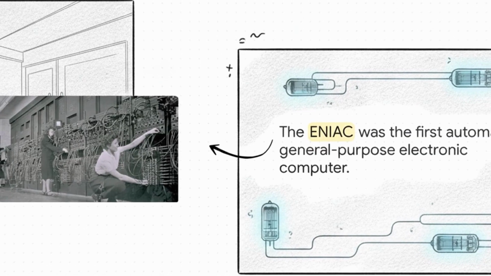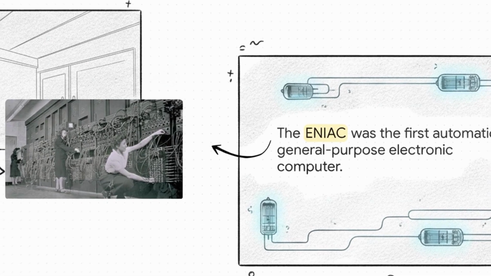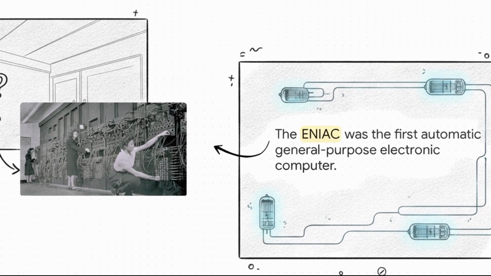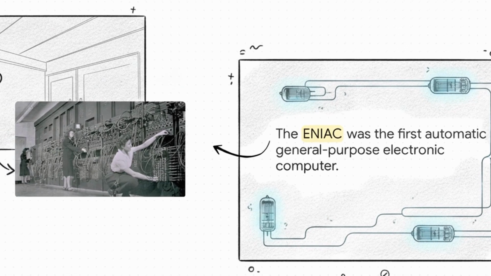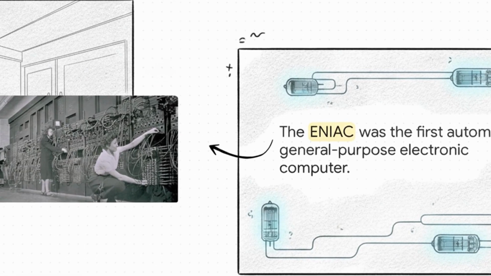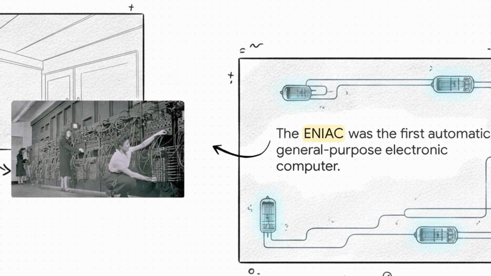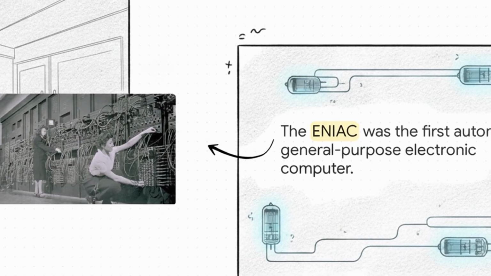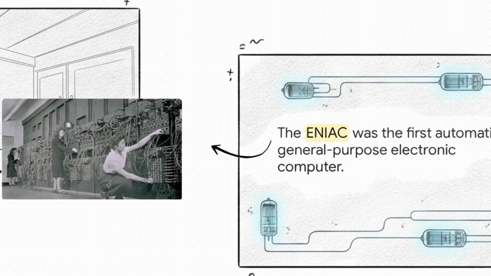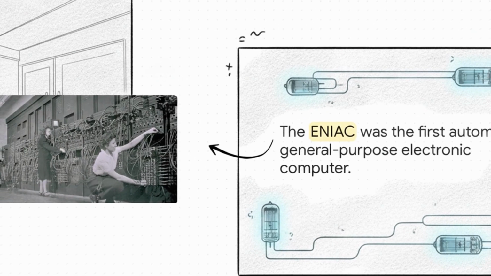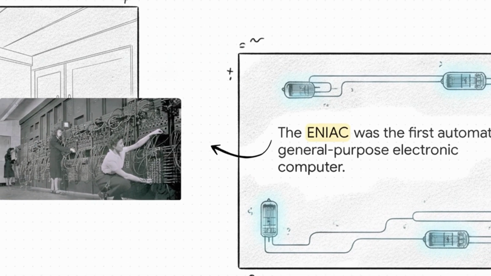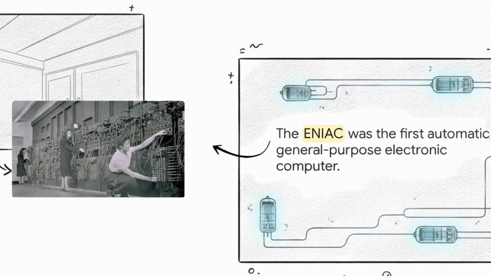And then there's the ENIAC. In 1945, this absolute behemoth took up an entire room. Built by John Mauchly and J. Presper Eckert at the University of Pennsylvania, operators had to manually plug and unplug complex wiring just to run it. It holds the title of the first automatic, general-purpose electronic digital computer. Obviously, it's a far cry from the smartphone in your pocket, but it completely proved what was electronically possible.